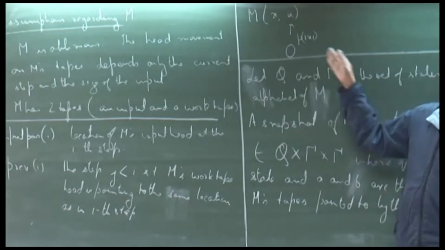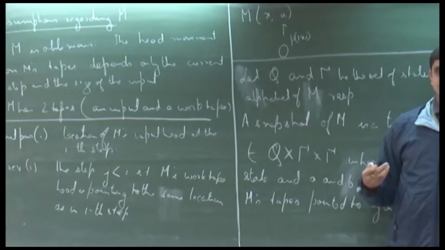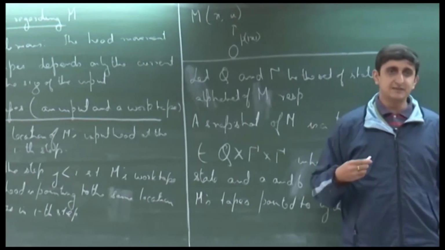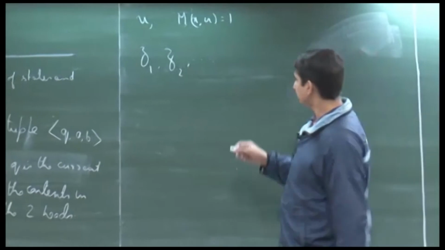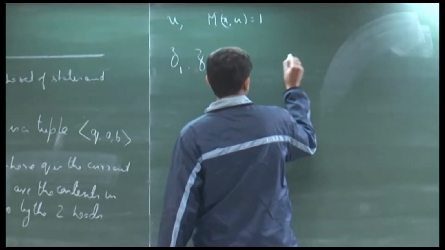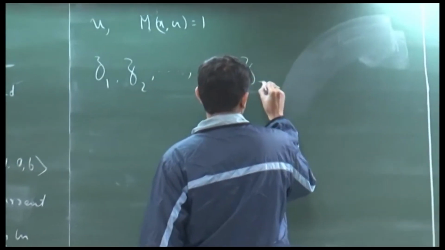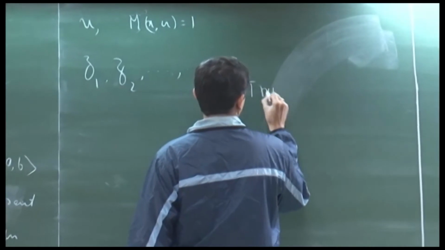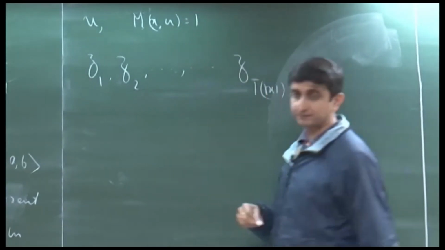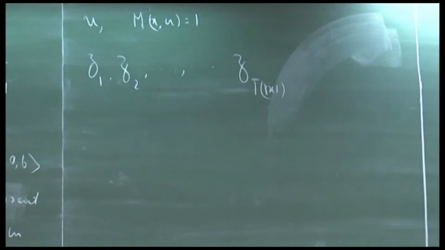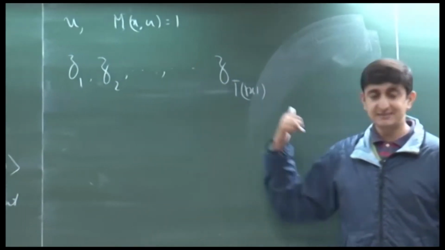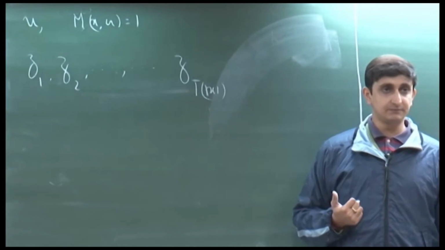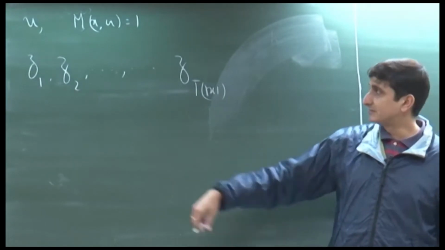So, you run it on the all zeros input and whatever total time it takes, let us denote that by T of the size of x. So, somebody presents you that many snapshots as evidence. How can you check whether this is a correct sequence of snapshots,